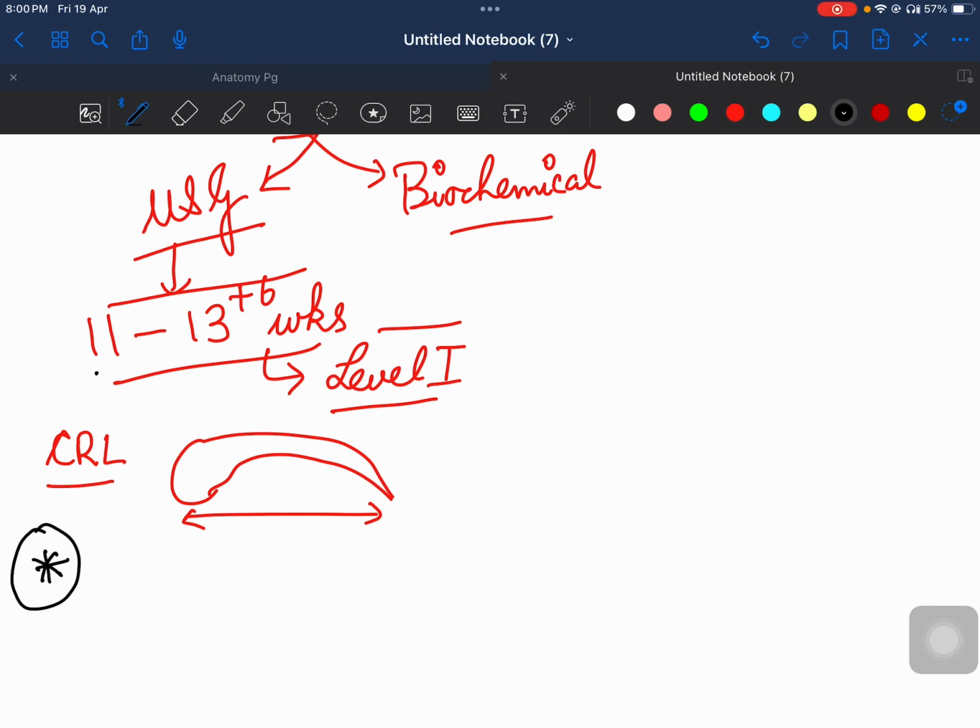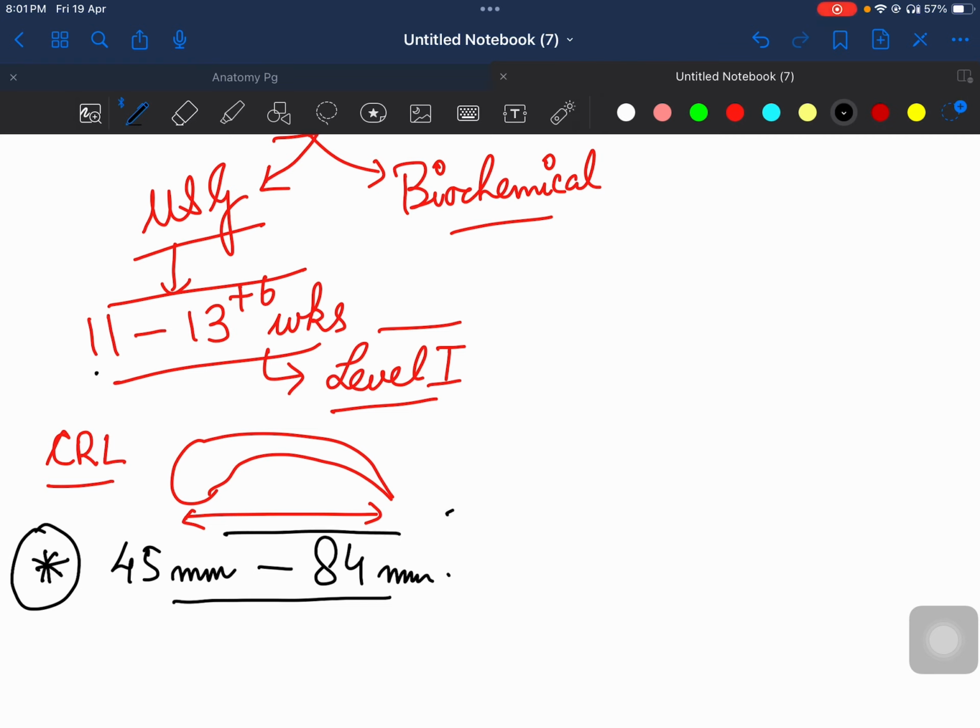At 11 weeks, the crown rump length is 45 millimeters. And at 13 plus 6 weeks, your crown rump length is 84 millimeters. So when the baby is between 45 to 84 mm, it is at that time that this screening is done.